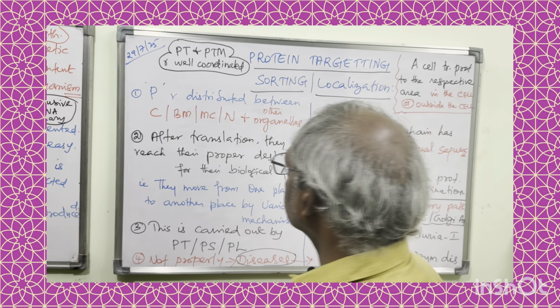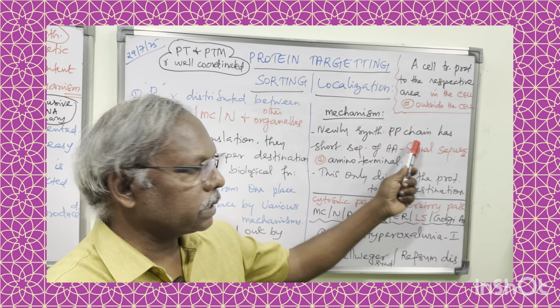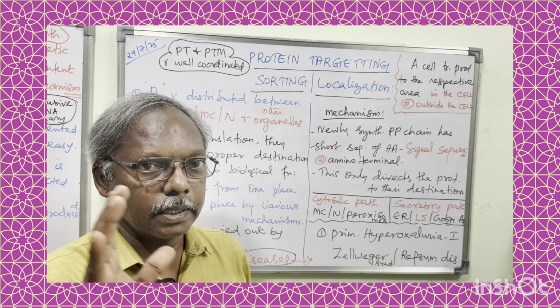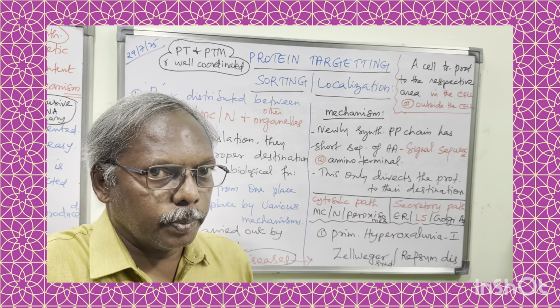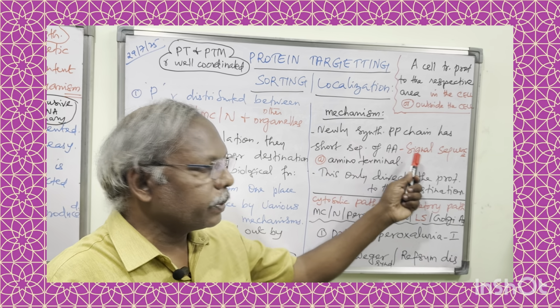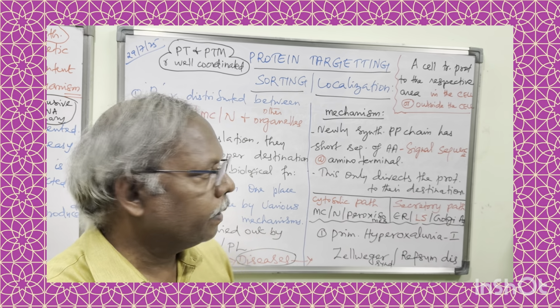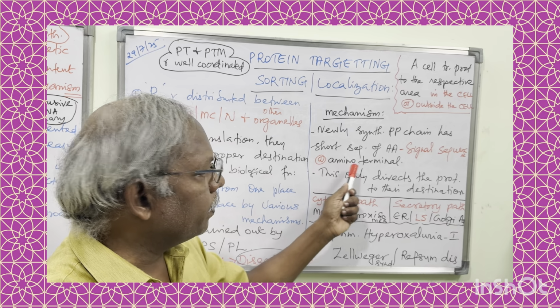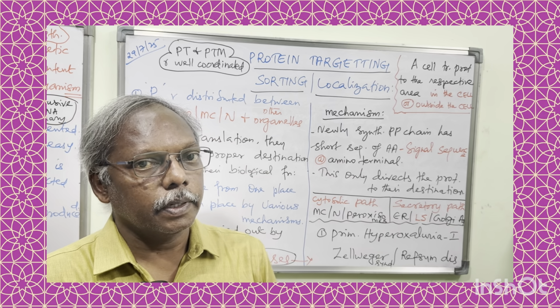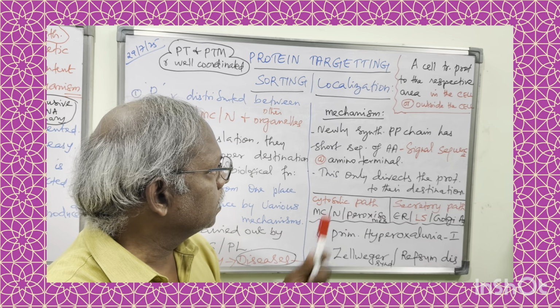Okay. What is the mechanism behind this? So, a newly synthesized polypeptide chain, after translation, has a short sequence of amino acids that is called signal sequence at amino terminal. This is very, very important because this only involves the protein targeting.